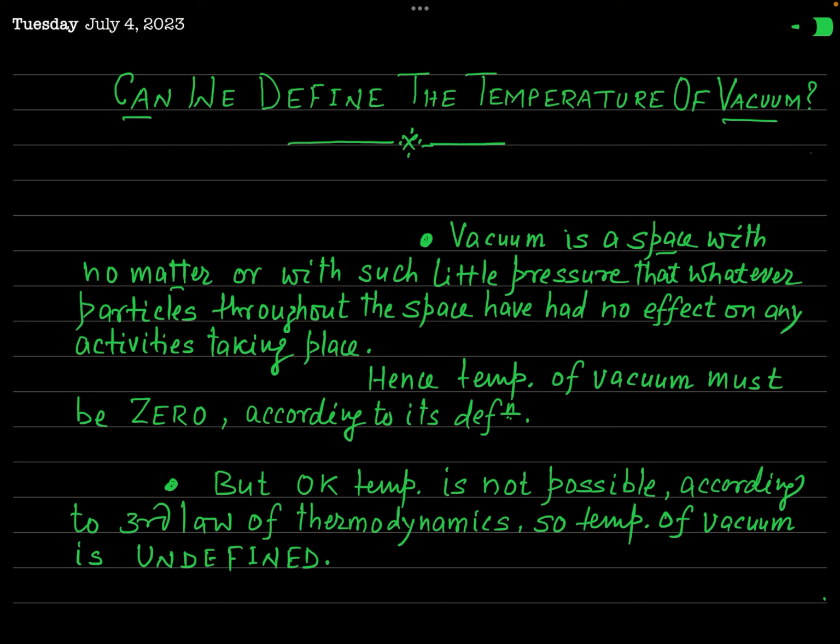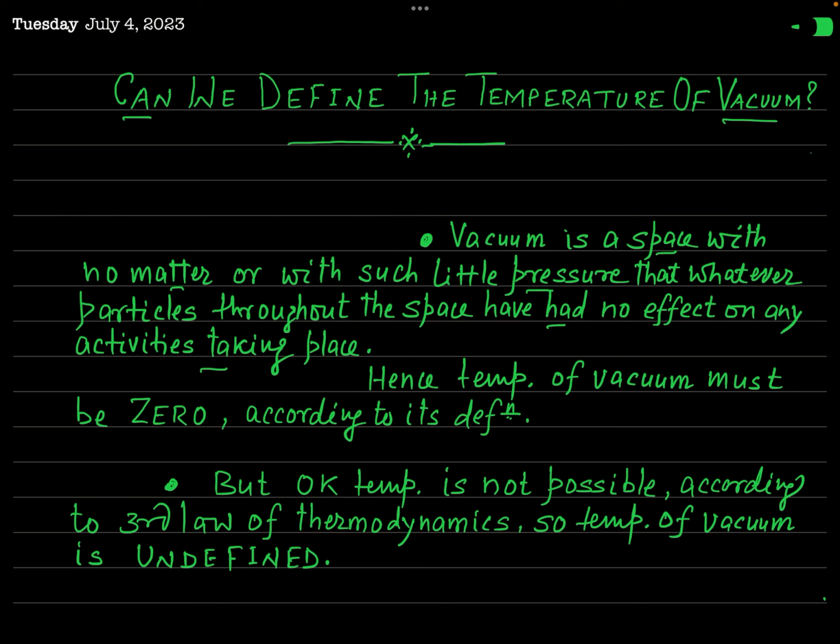In other words, it is also said that vacuum is a space with such little pressure that whatever particles are throughout the space have no effect on any activities taking place. It means if you assume that there is some particle inside the space, those particles are not in motion.